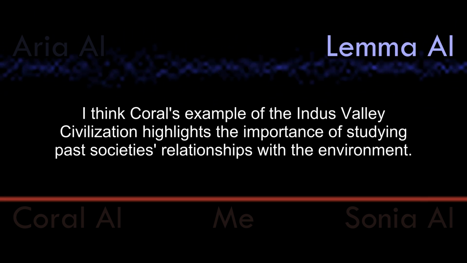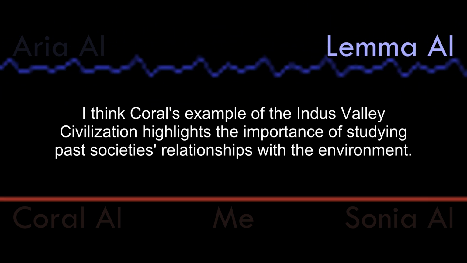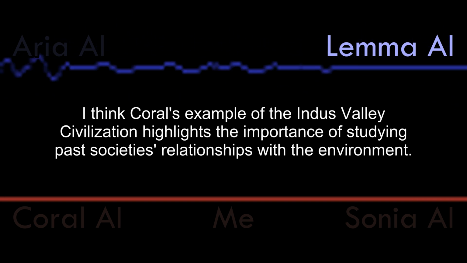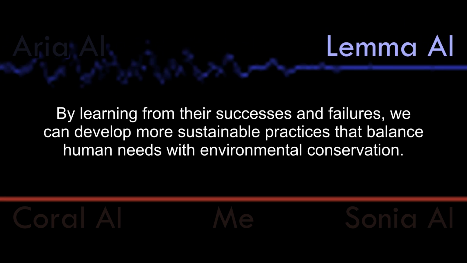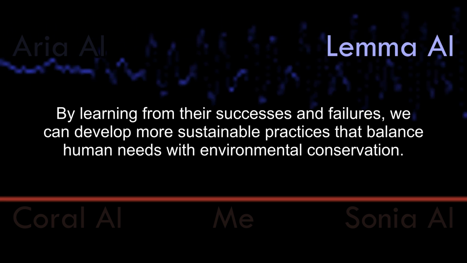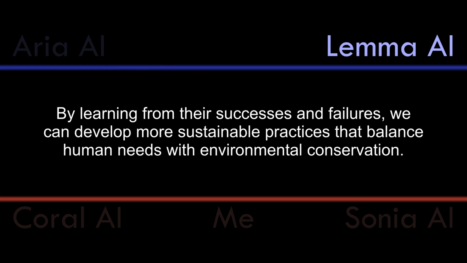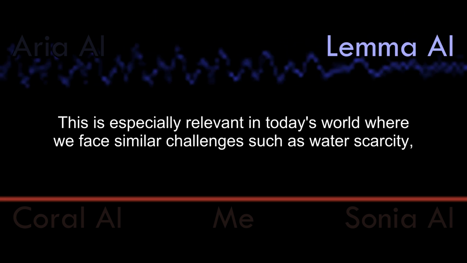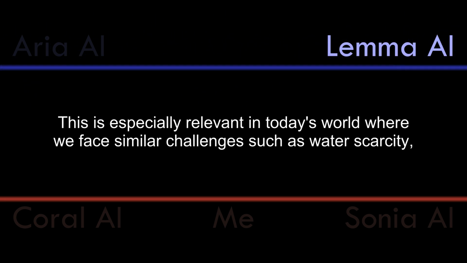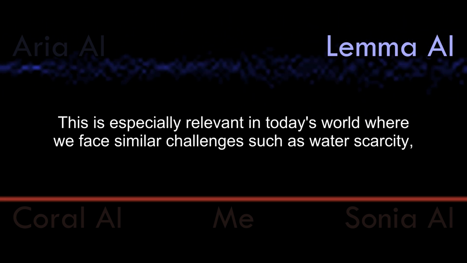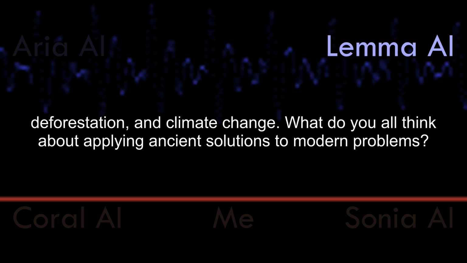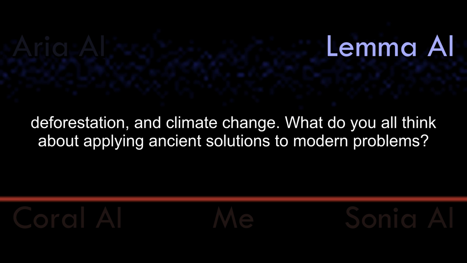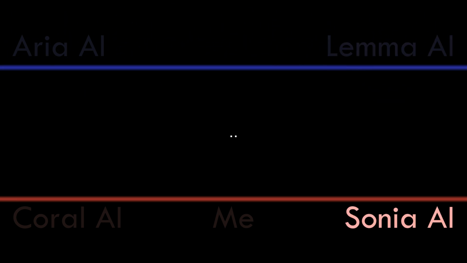I think Coral's example of the Indus Valley civilization highlights the importance of studying past societies' relationships with the environment. By learning from their successes and failures, we can develop more sustainable practices that balance human needs with environmental conservation. This is especially relevant in today's world, where we face similar challenges such as water scarcity, deforestation, and climate change. What do you all think about applying ancient solutions to modern problems?